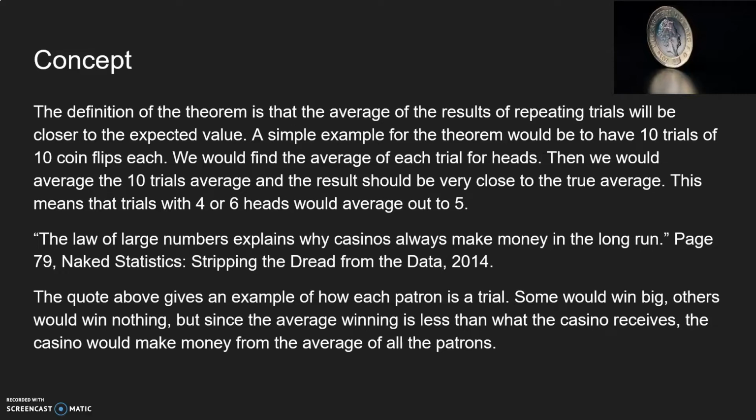One quote that gives an example of how each patron is a trial is from Naked Statistics: Stripping the Dread from the Data, from 2014, page 79. It states, the law of large numbers explains why casinos always make money in the long run. This basically means that some would win big and others would win absolutely nothing. But since the average winning is less than what the casino usually receives, the casino would end up making a profit from the average of all of the patrons.